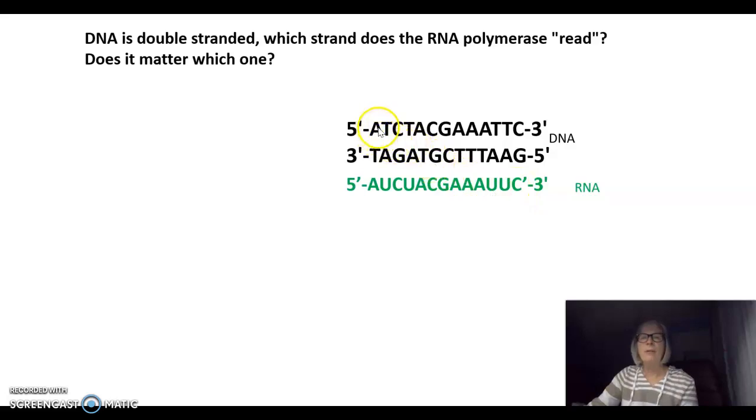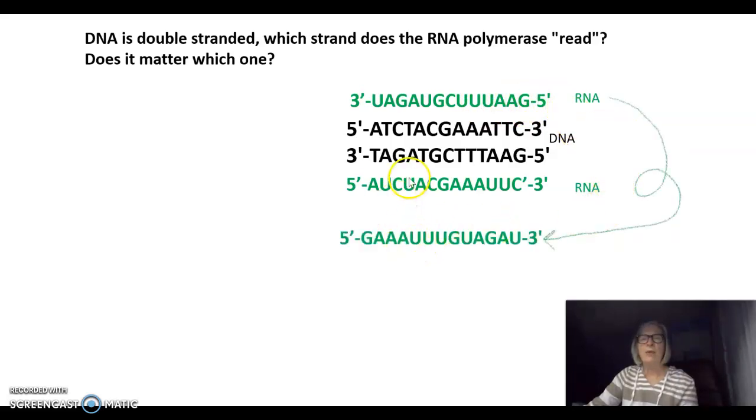However, if RNA polymerase read the top strand, it would see an A in DNA and it would put in a U, and a T in DNA and it would put in an A, and we would end up with this RNA strand, which is of course in the anti-parallel direction from the DNA strand. Now, because they are anti-parallel, it's really difficult to compare this sequence of RNA to this sequence of RNA. So let's take this RNA and flip it around so that it's in the 5' to 3' direction.